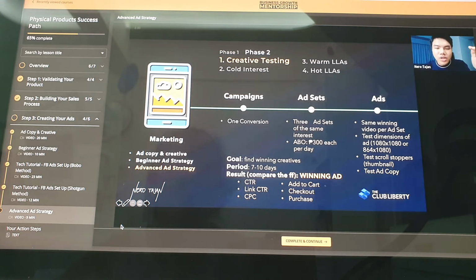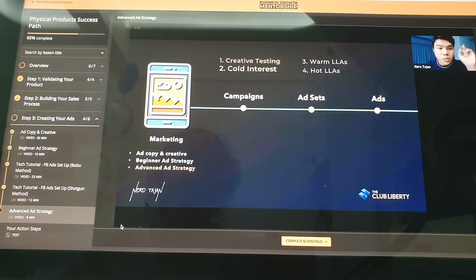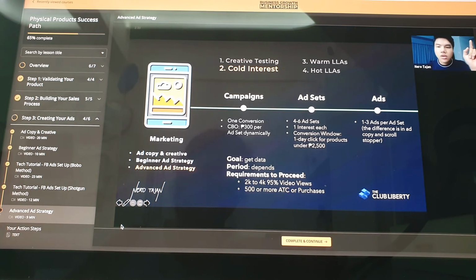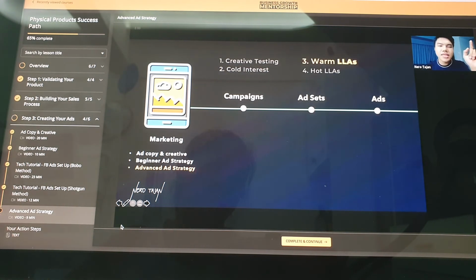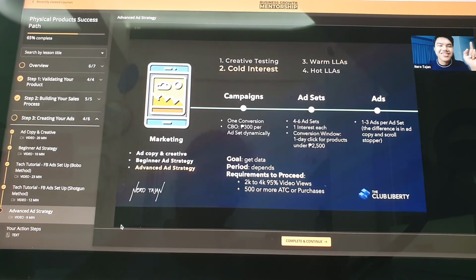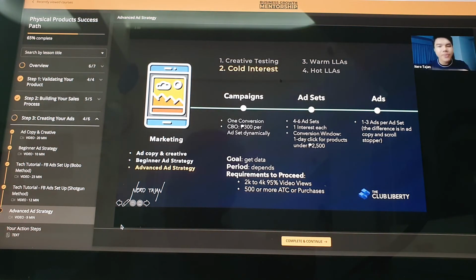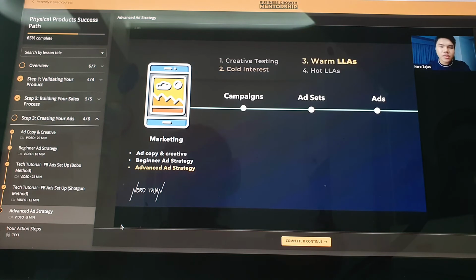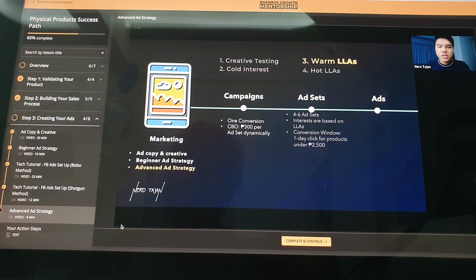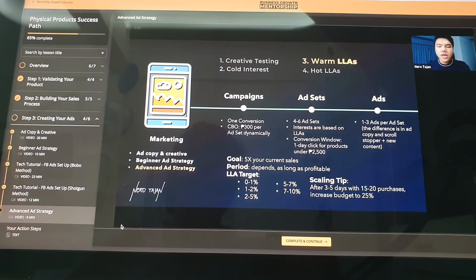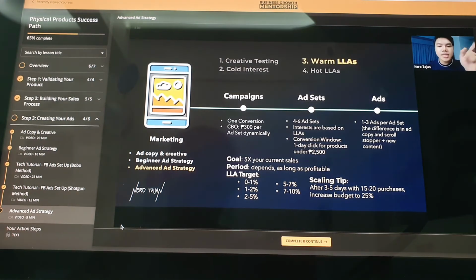So, right now, let's proceed, kuha niyo so far yung screenshot. Creative testing phase 2. Now, let's go next to part 2: cold interest. Pakita ko lahat ng strategies. Okay, part 2, cold interest. Ito yung siya. Okay, screenshot, 1, 2, 3, 4, 5, and warm LLAs method. Teka lang, nag-lag yung laptop ko. Okay, 5, 4, 3, 2, 1, screenshot, and done.